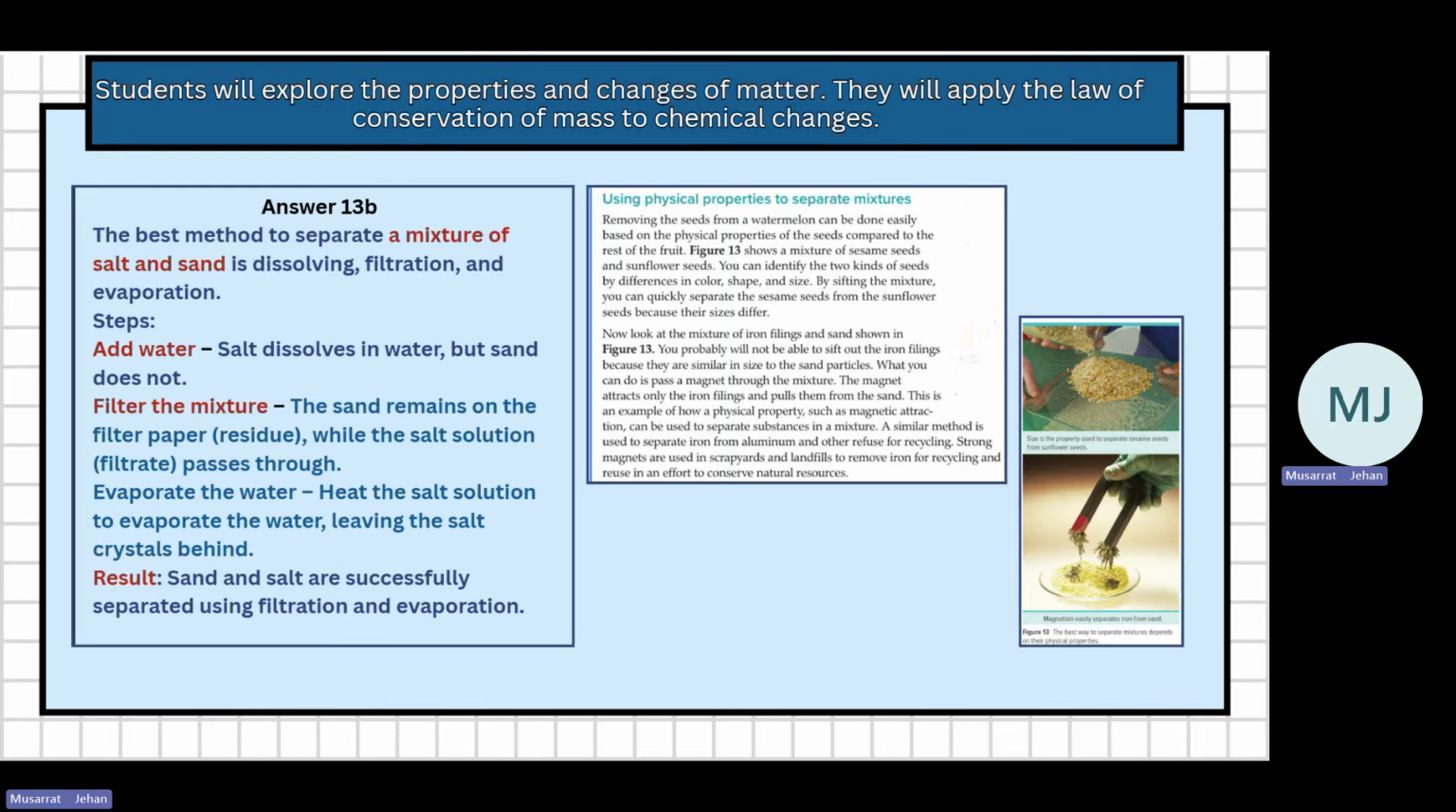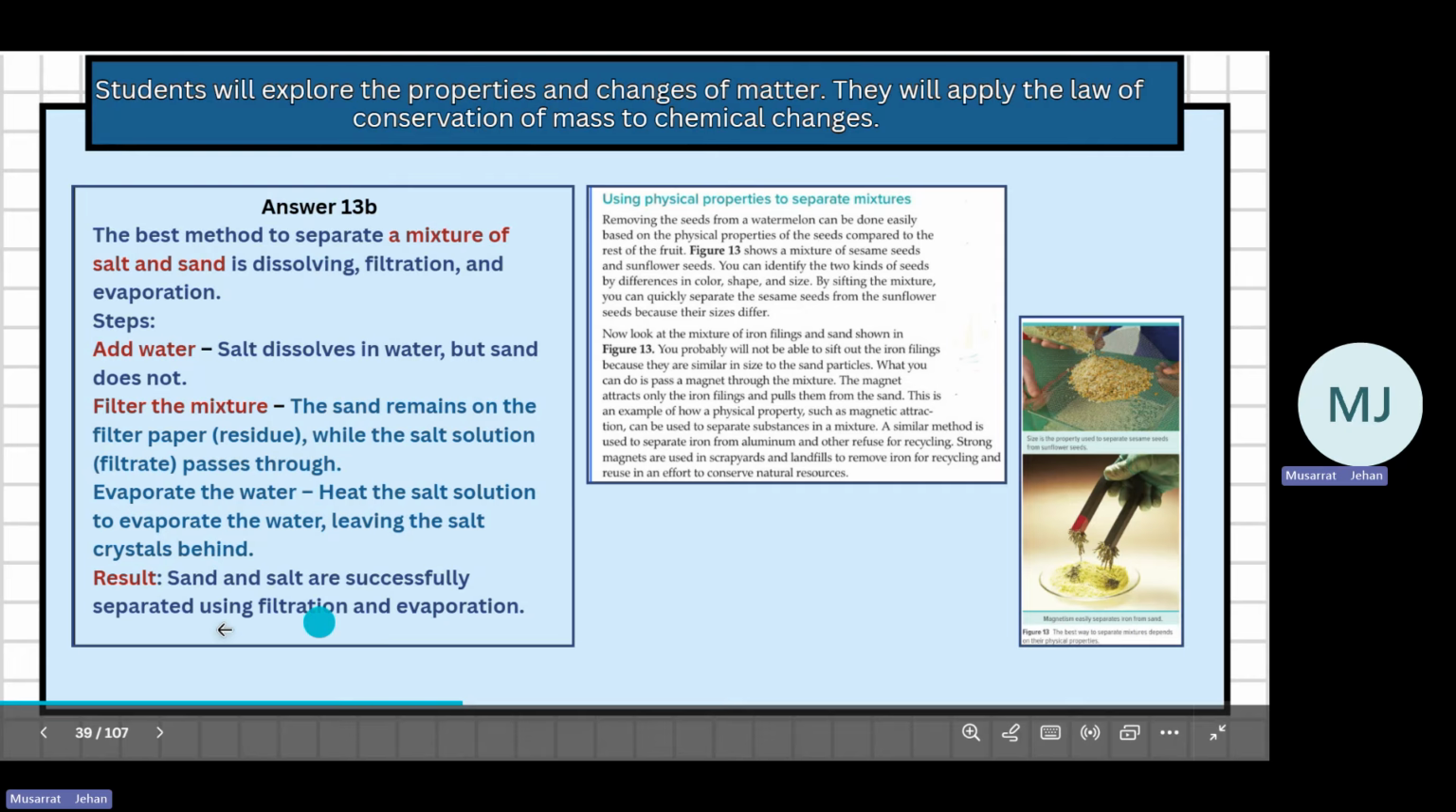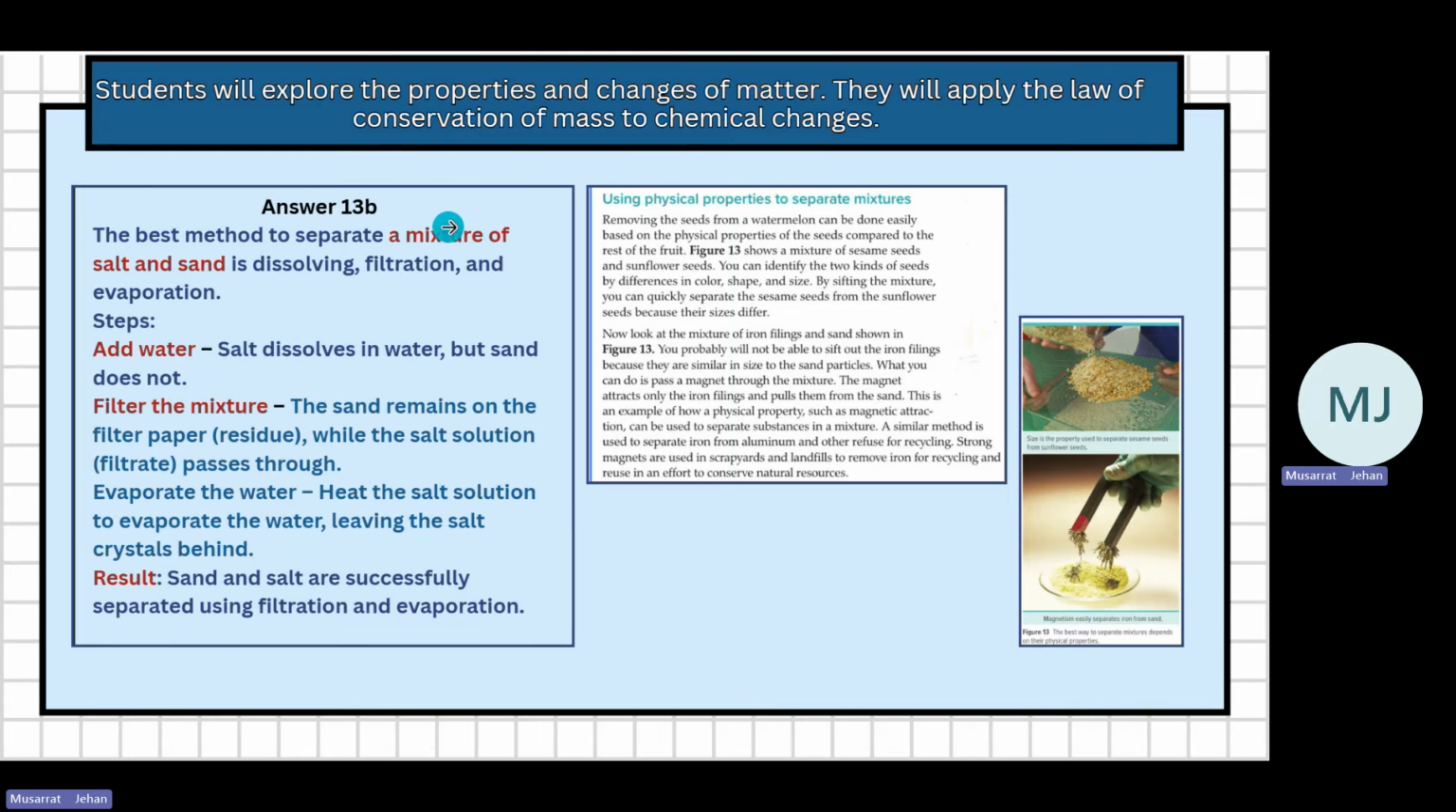Supposing you have salt and sand, what we do first, we dissolve it in water. Salt will dissolve in water, but sand will not. Now you filter it. When you filter it, sand will be left on the filter paper and salt will pass through. The water which we get has salt. So we will evaporate it, heat the salt solution, and we'll get back salt crystals. This is how we separate sand and salt. Sand and salt are successfully separated using filtration and evaporation. So first dissolve, then filter, and then evaporate. So we use physical properties to separate mixtures.